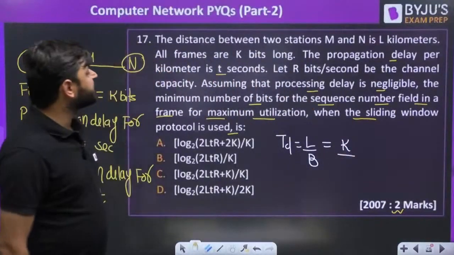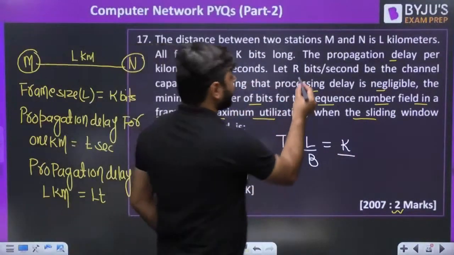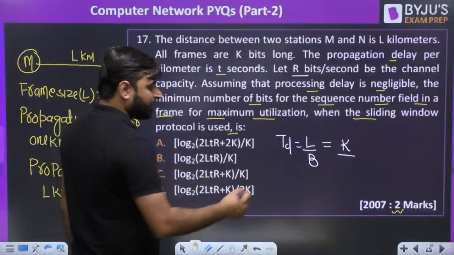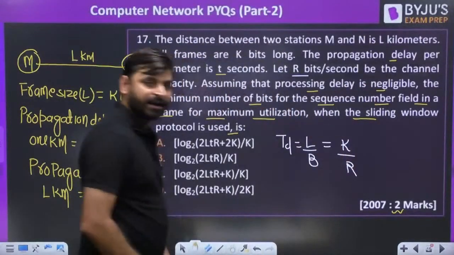Bandwidth. In the question itself, bandwidth is given. Let R bits per second be the channel capacity. Bandwidth is given as R. K by R is given bandwidth.